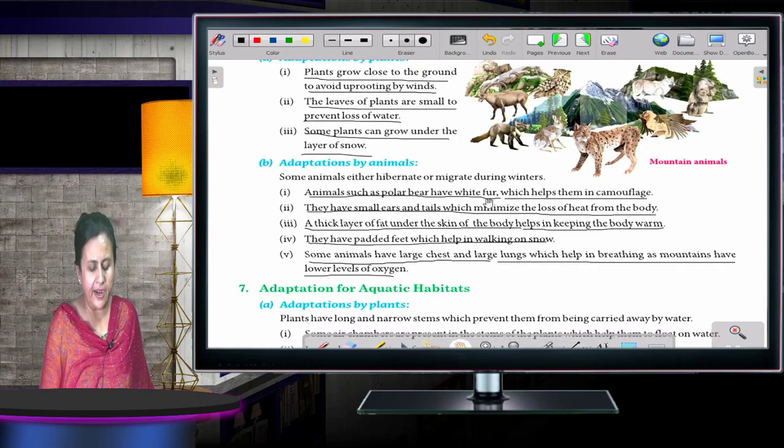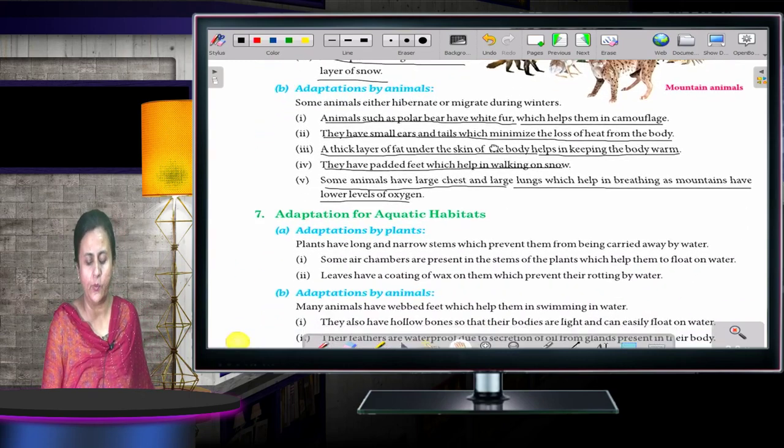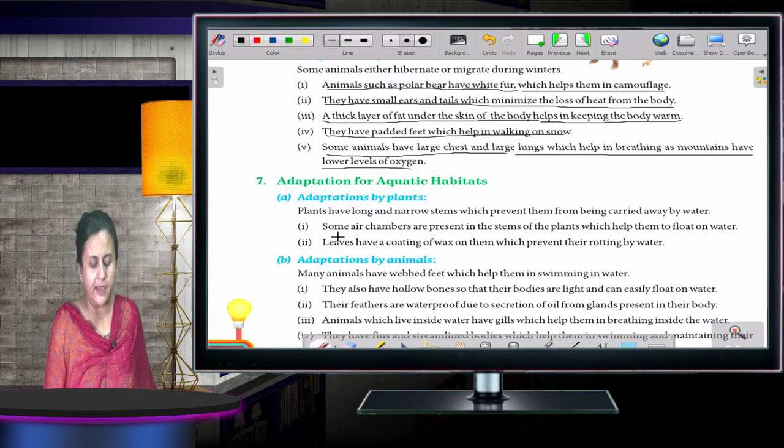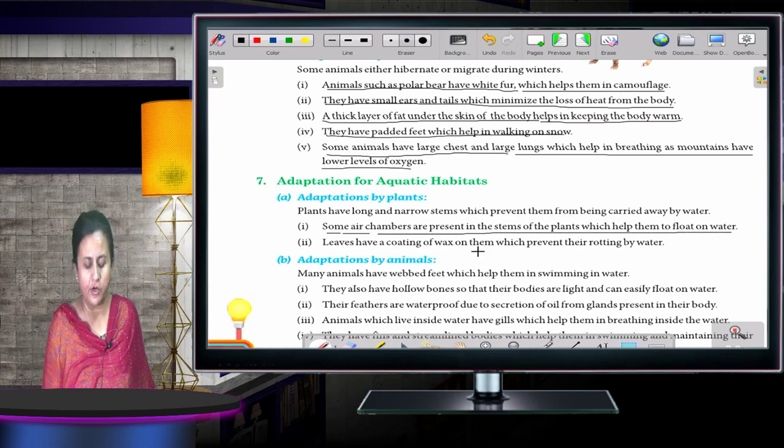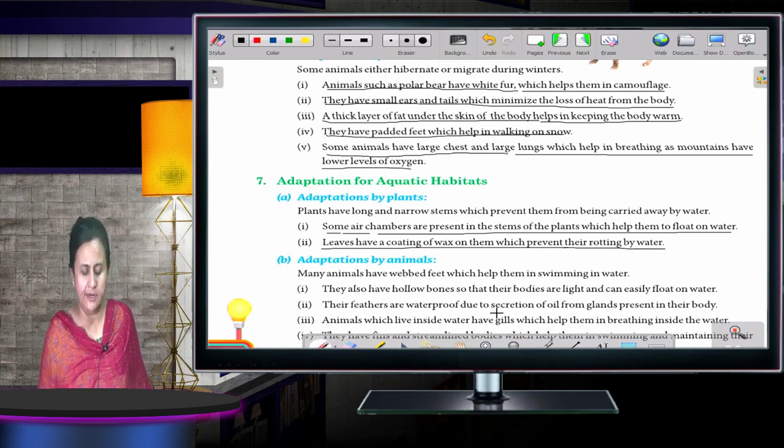Now, what are the adaptations made by the plants in aquatic areas? First, by the plants. Some air chambers are present in the stem of the plants which help them to float on water. Leaves have a coating of wax on them which prevents their rotting by water. Now, what adaptations are made by the animals?